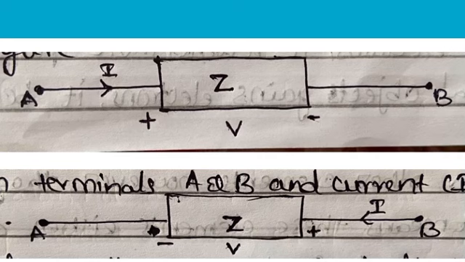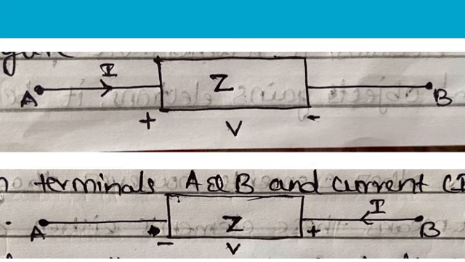As you can see, there are two diagrams I mentioned here. So I'm going to explain the first diagram. Here the concept of bilateral elements is illustrated. In this figure, the current I is flowing from terminal A to B through the passive element having an impedance of Z ohms. So it is the ratio of the voltage across the element between terminals A and B and the current I.